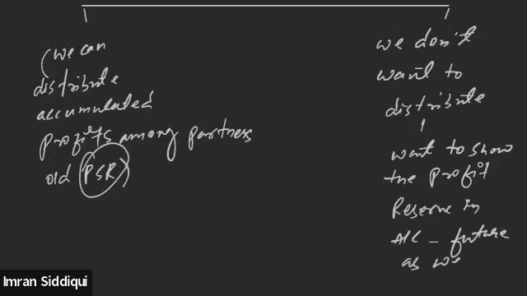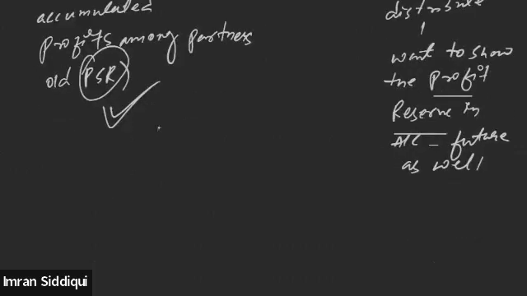So we have basically two options. Either we want to show it in the books of account or not. If we don't want to show it in the books of account, then we have the option to distribute it among the partners in the old profit sharing ratio. And if partners decide to show it in the books of account, that means they do not want to distribute the profits or the reserves, then they can also do that. So whenever they want to distribute the accumulated profit among themselves, we need to pass a particular journal entry.